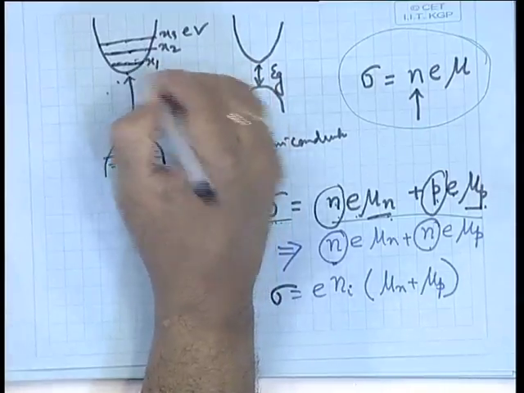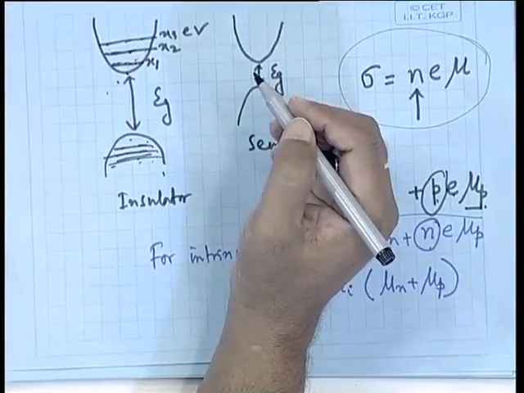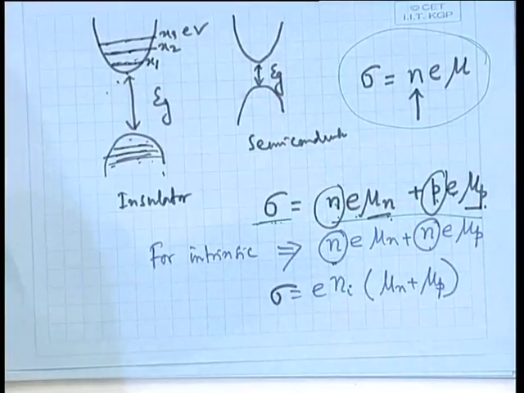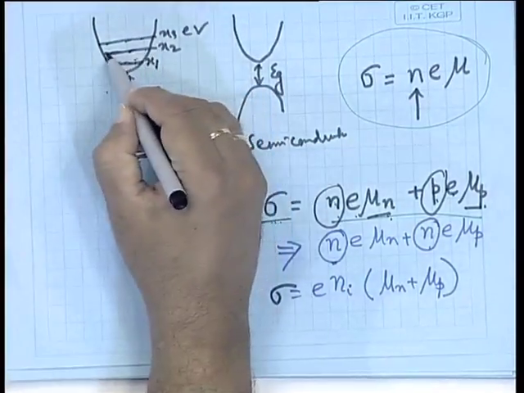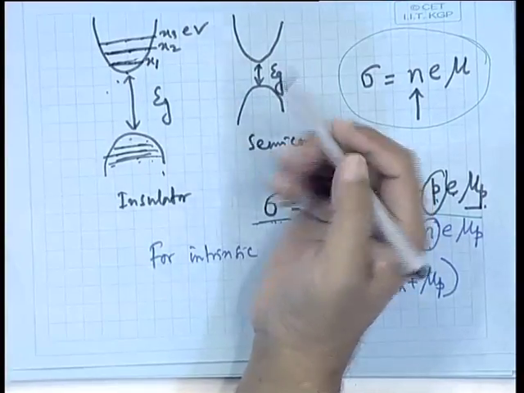Levels means where the electrons or holes can be accommodated, and you can measure it in electron volt, and they are very closely spaced. I have shown you that there is a finite gap, but since there are 10 to the power 18, 10 to the power 14, 10 to the power 17 states, you can imagine they are very close to each other, that is why they form a band.